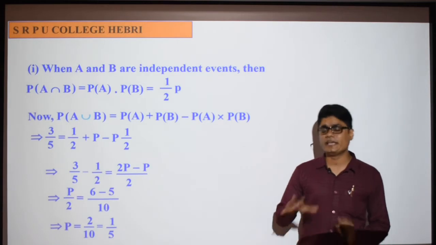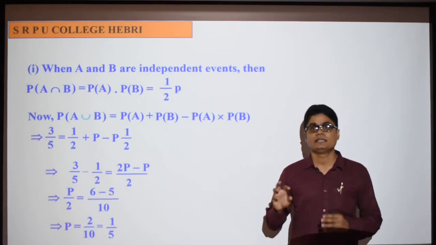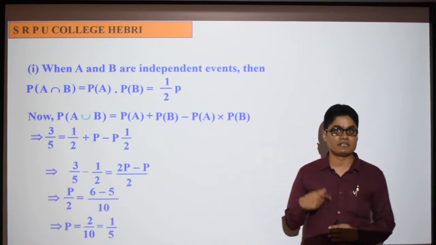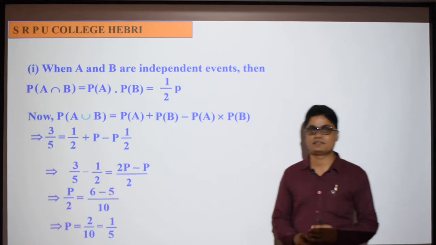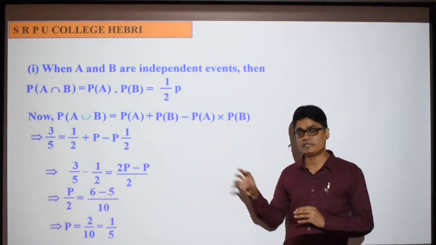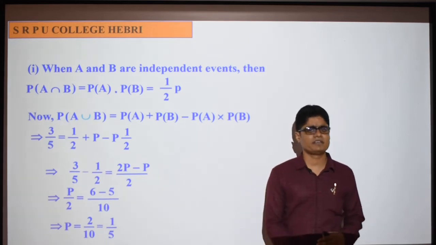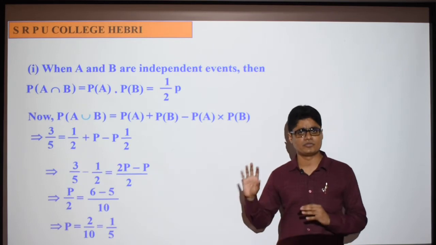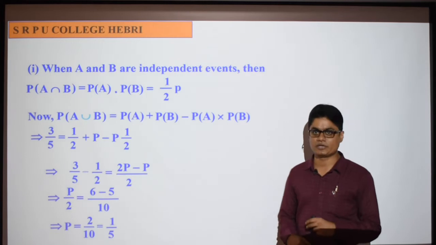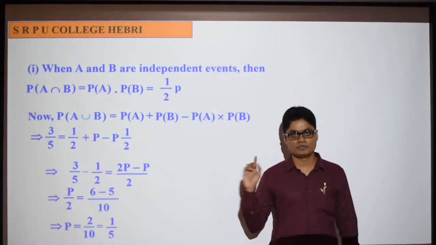So in this problem, what is important? You should know that if two events are mutually exclusive, then probability of A intersection B is 0, and you must know that if two events are independent, probability of A intersection B is probability of A into probability of B. Did you understand the important condition in these two cases? The remaining numbers may change, the simplification may change, but the condition never changes. This is an important question. You may not get both questions in the exam together, so maybe the first case may come or the second case may come. Did you understand? You are writing, right?